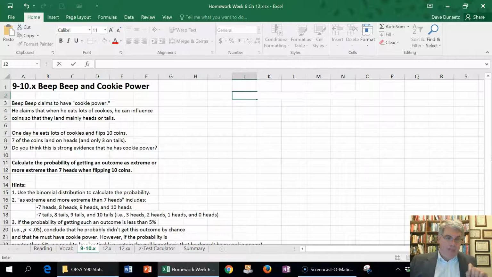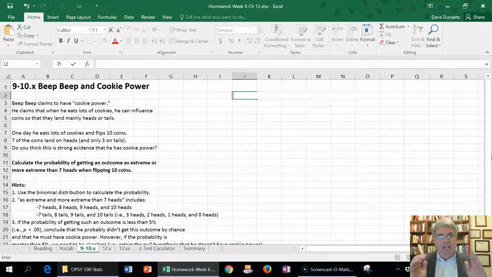So that converted to heads, which we're looking at, 3 heads, 2 heads, 1 head, or 0 heads would also be just as extreme. So we want to calculate the probability of getting any of these 8 extreme results that are just as extreme as what he got, to see if that's not very likely.